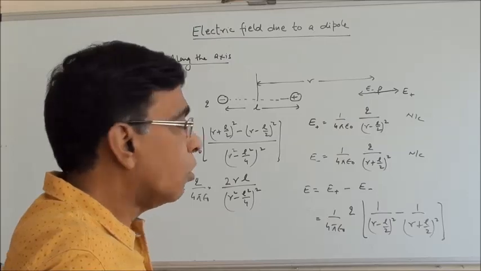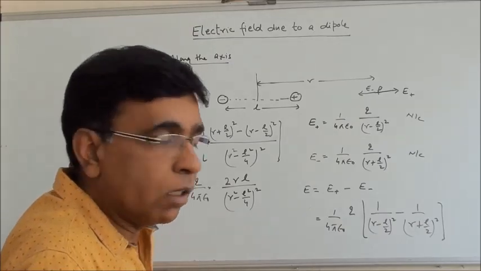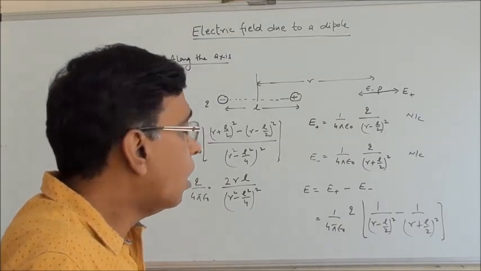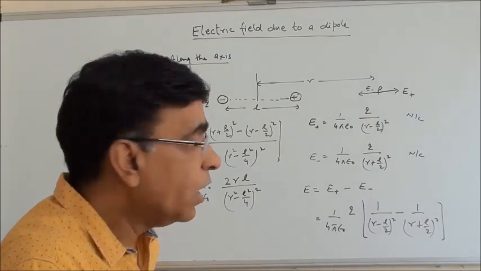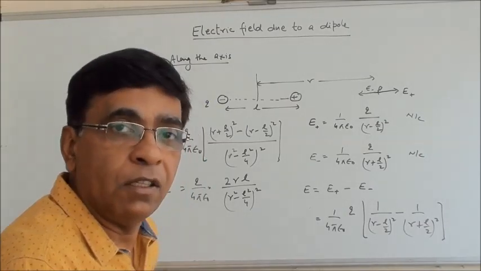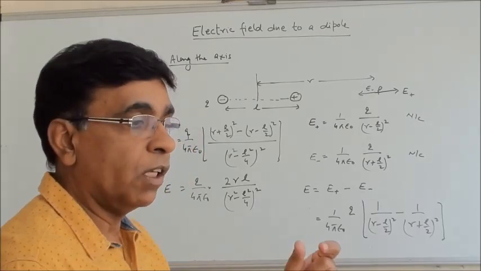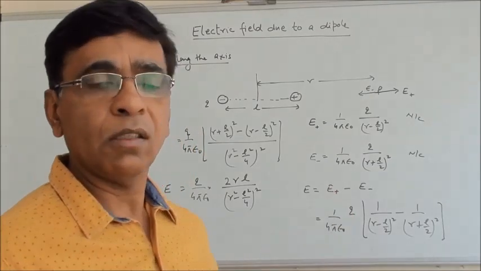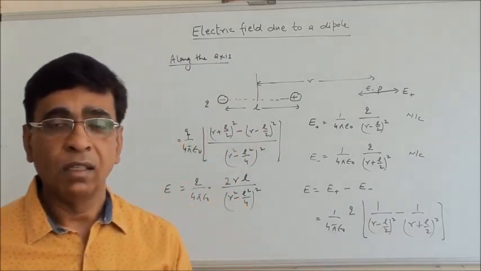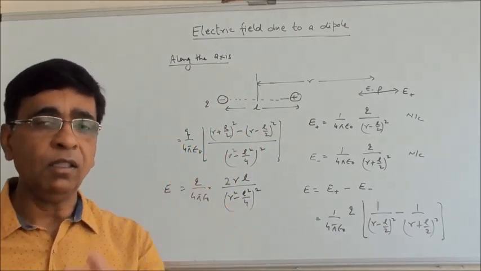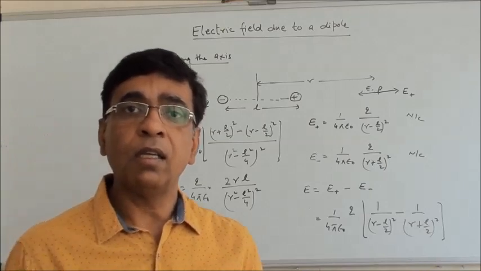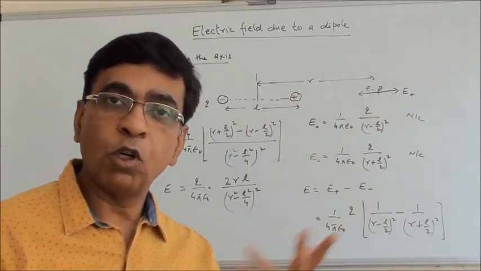I will use now one approximation which is always valid whenever I am calculating the field due to an electric dipole. In electric dipole we have seen it is, suppose HCl or NaCl. The distance between Na and Cl is always very small in comparison to the distance wherever we want the field.